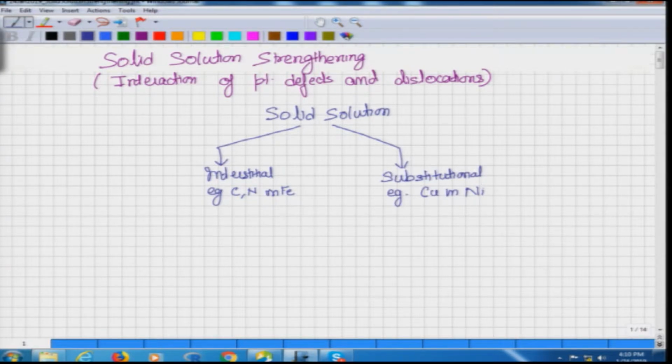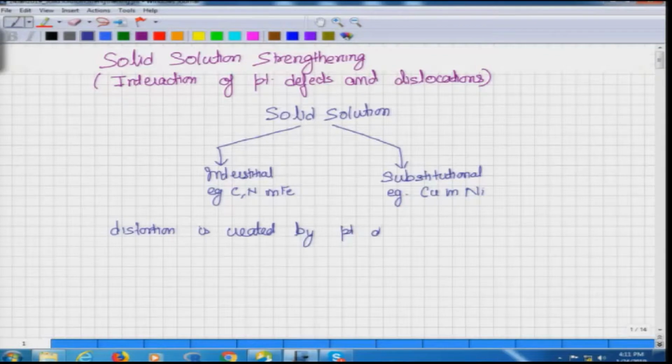So, now these are point defects. Why do these point defects interact with dislocation? So, the idea here is that whenever you have a point defect, whether you are talking about interstitial or substitutional point defect, they create a distortion around them. So, around that point defect there is a distortion created. Now, this distortion interacts with the stress field of the dislocation, and therefore, you have something called interaction energy.